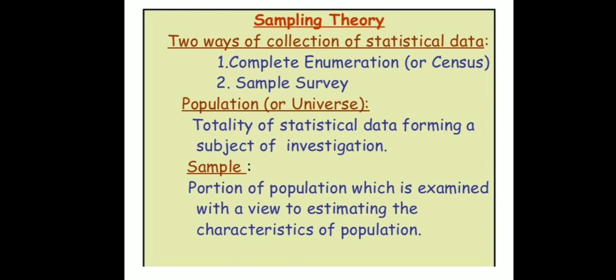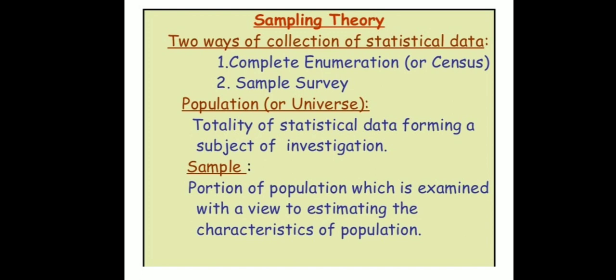Now, in sampling theory, there are two ways of collecting statistical data. One is complete enumeration, or census. What the government does is the census survey, meaning a population survey, every 10 years. They enumerate, or take the survey of, each household. That is complete enumeration. The other is the sample survey.